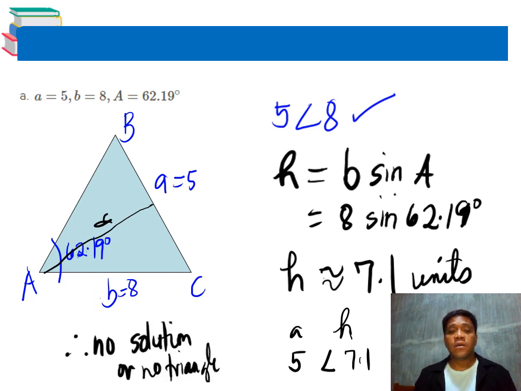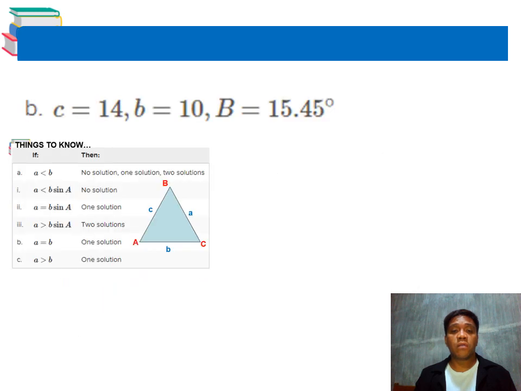This means the answer is no solution, or no triangle, because based on the things to know, if A is less than b sine A, we have no solution, as you can see in option A, letter I. Now, I want you to answer the given B.